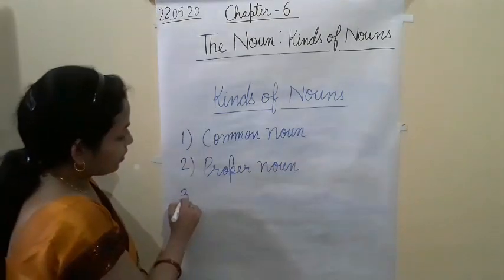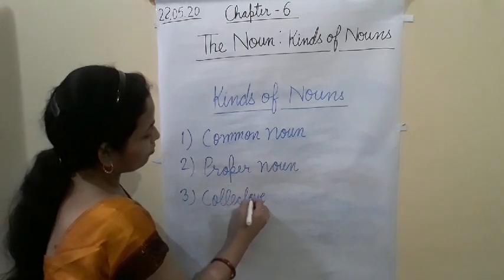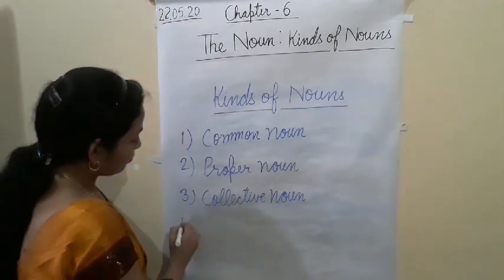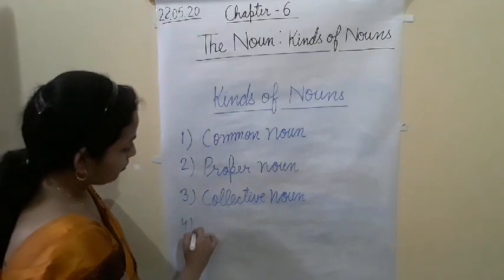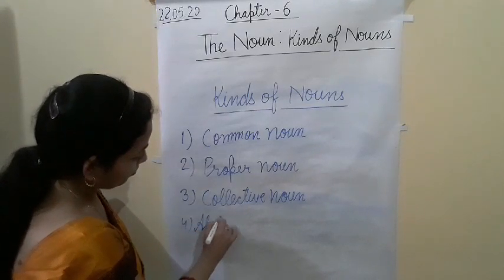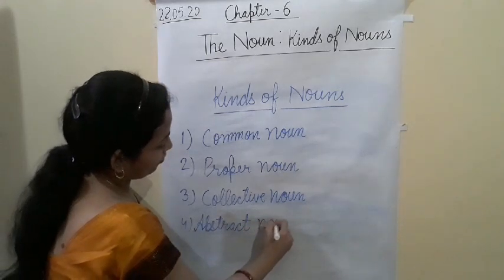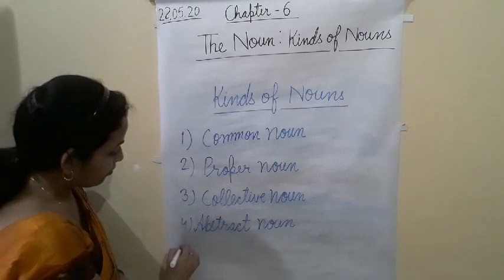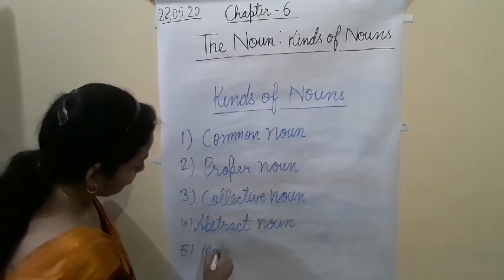Next we will study collective noun, abstract noun, and the fifth one, material noun.